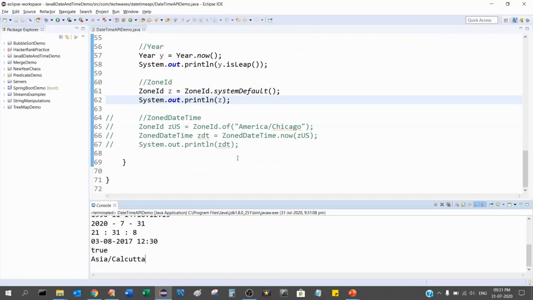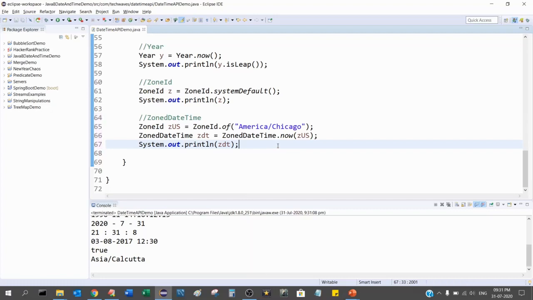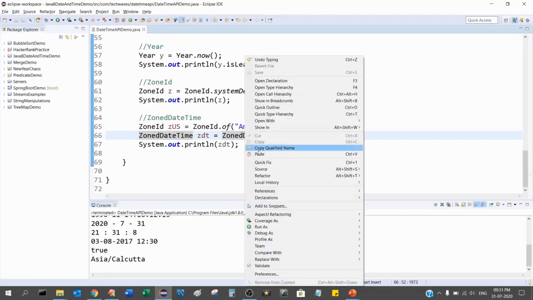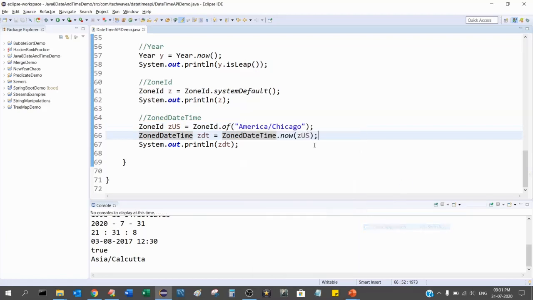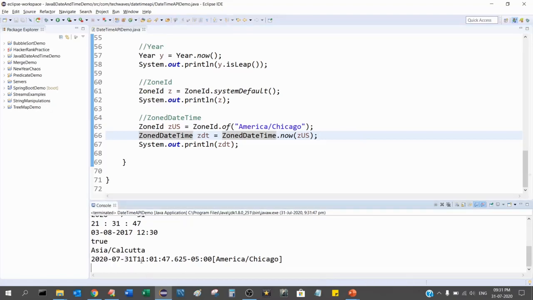And I want the zone date and time. We don't call it local date and time because it's for a particular zone. So to get the zone date and time, we have to get the zone ID of whatever you want, that is America and Chicago if I want. So that zone ID, if I pass it to the zone date and time, I'll get the date and time of America and Chicago. If you see, the date is the same, 31st July, but the time is different. See, 11:01. This is the America and Chicago time.